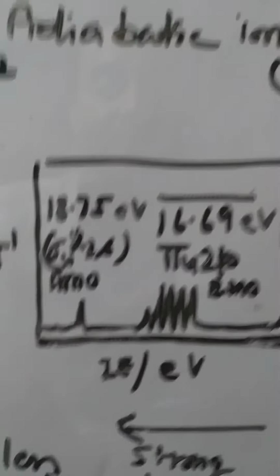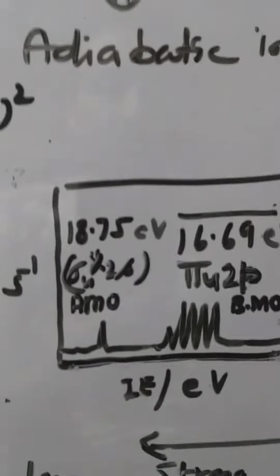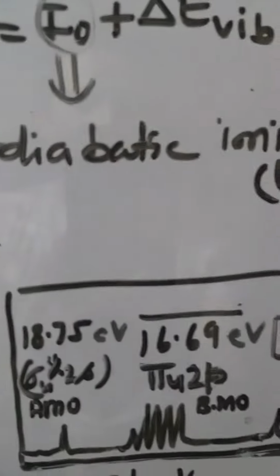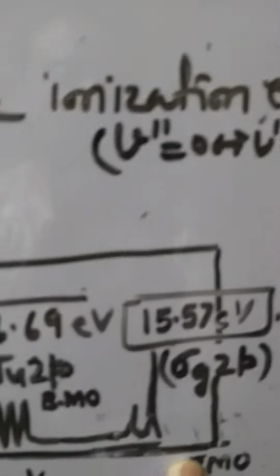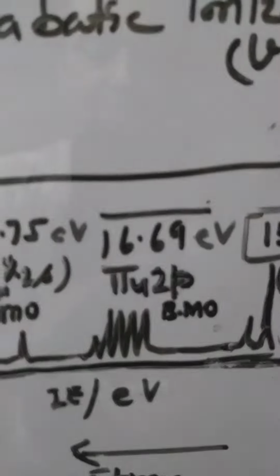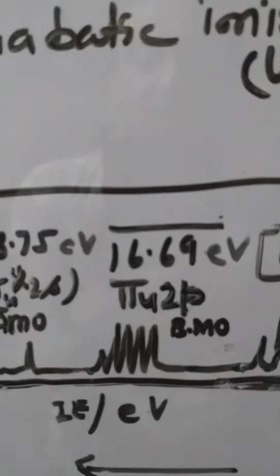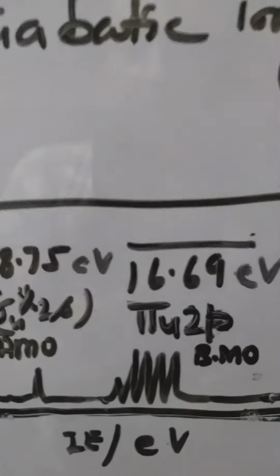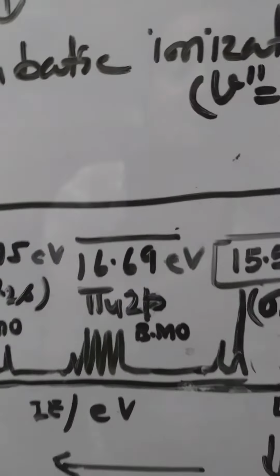But there is quite an absence of vibrational progression in the third one and the first one. However, there is the presence of vibrational progression structure in the middle peaks, which originate from the pi u 2p4 orbitals.